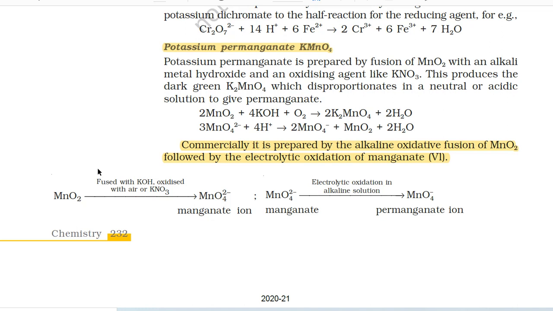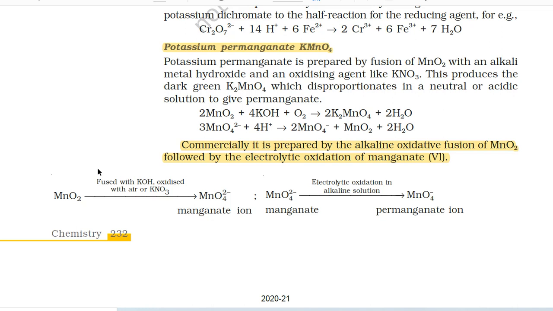2MnO2 + 4KOH + O2 gives 2K2MnO4 + 2H2O. 3MnO4^2- + 4H+ gives 2MnO4^- + MnO2 + 2H2O. Commercially, it is prepared by the alkaline oxidative fusion of MnO2 followed by the electrolytic oxidation of manganate(VI).